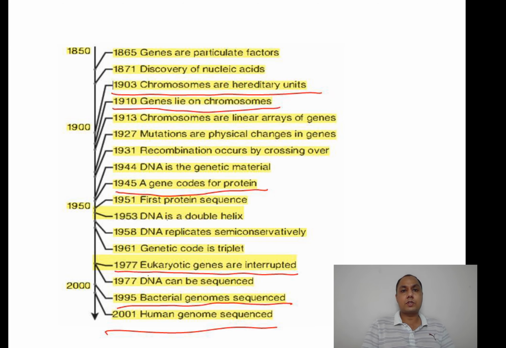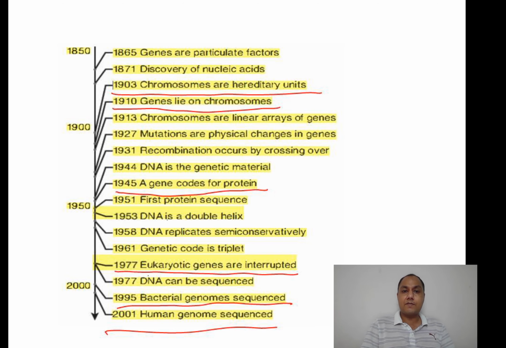In 1903, chromosomes were established as hereditary units. That is around 110 years ago, and we are still working in molecular biology. In 1910, it was found that genes lie on chromosomes, that means genes are part of chromosomes.